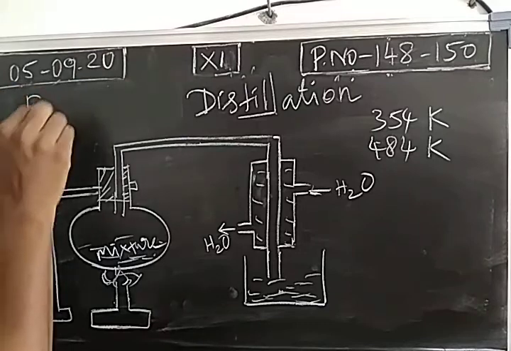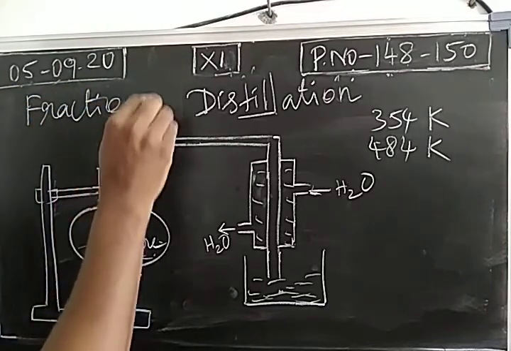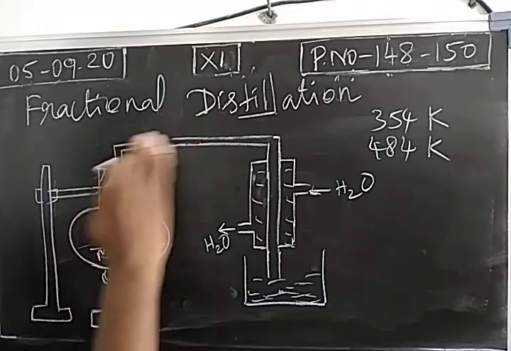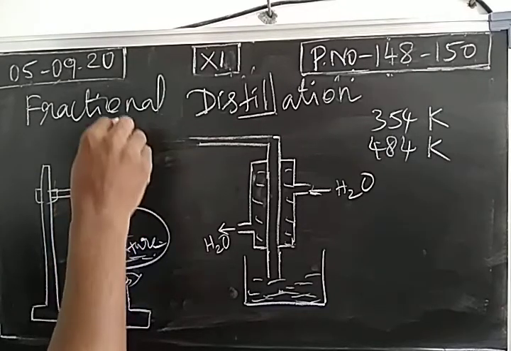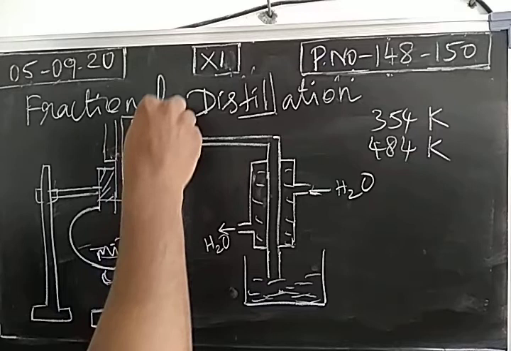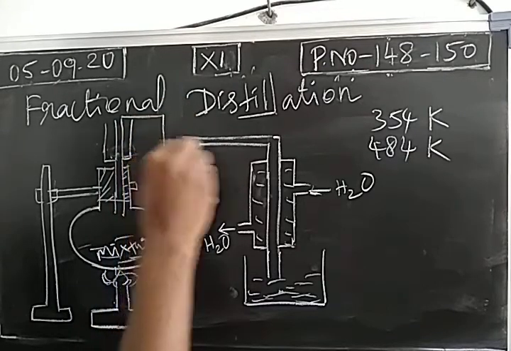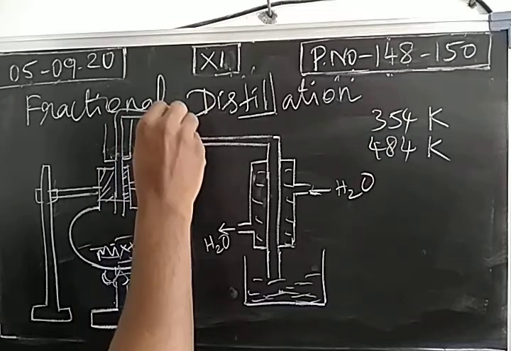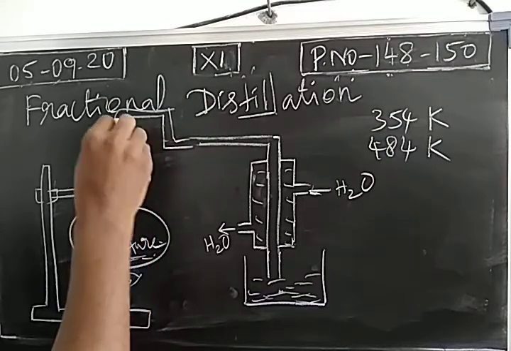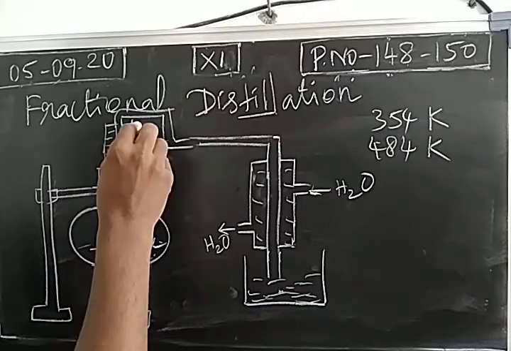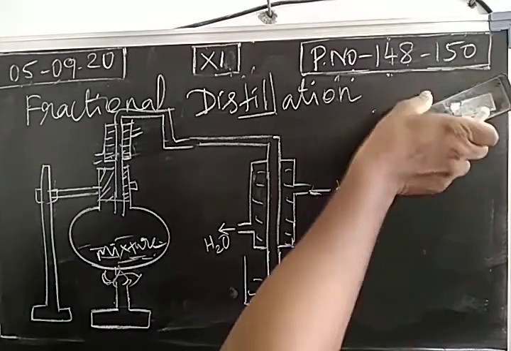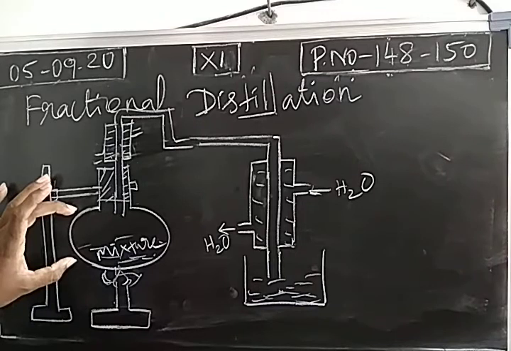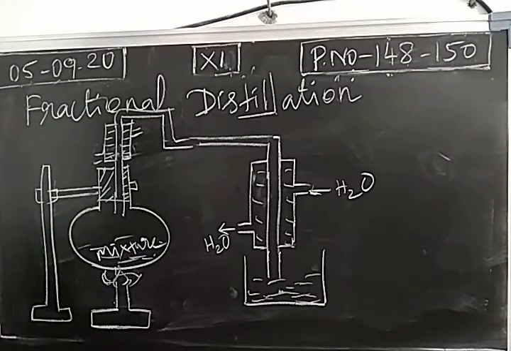Next, fractional distillation. Here we will have a fractionating tower. In a fractional distillation process, the distillation flask will be attached with one more apparatus. It is called a fractionating column or fractionating tower.